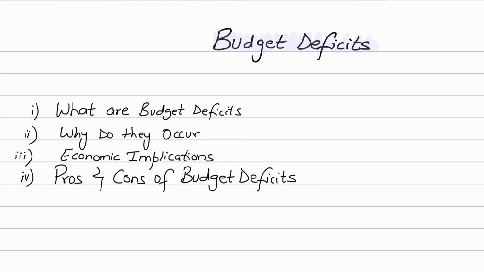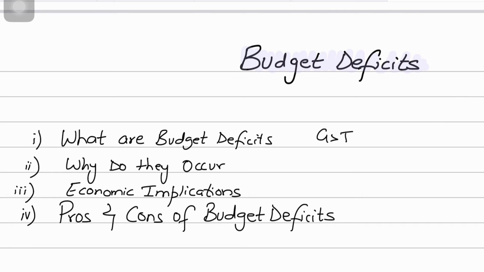And this shortfall, when your government spending is more than your tax revenues, this excess spending that the government is doing is basically financed through borrowing, because the tax money is insufficient to finance that spending. So the remainder is borrowed by the government, either by issuing government bonds or any other form of debt instruments.